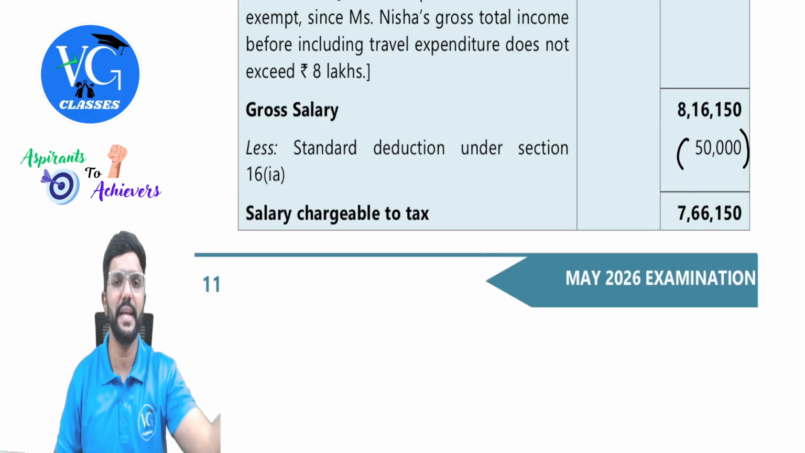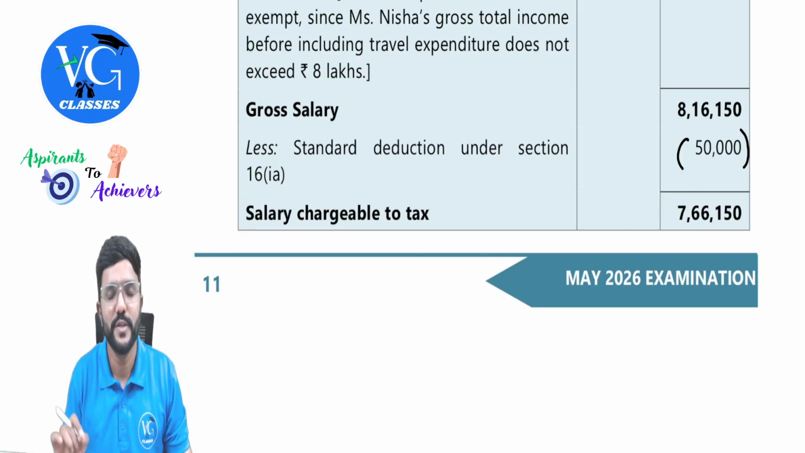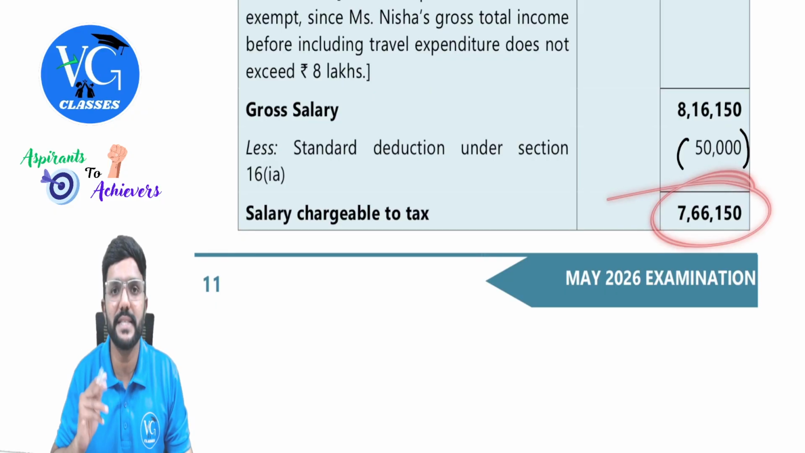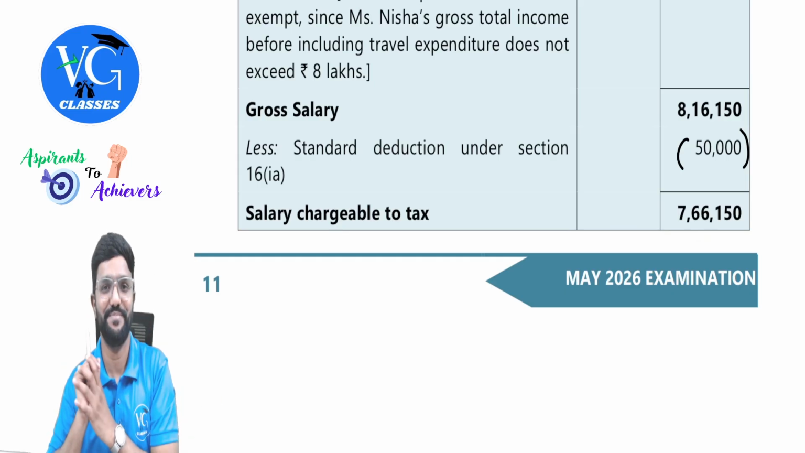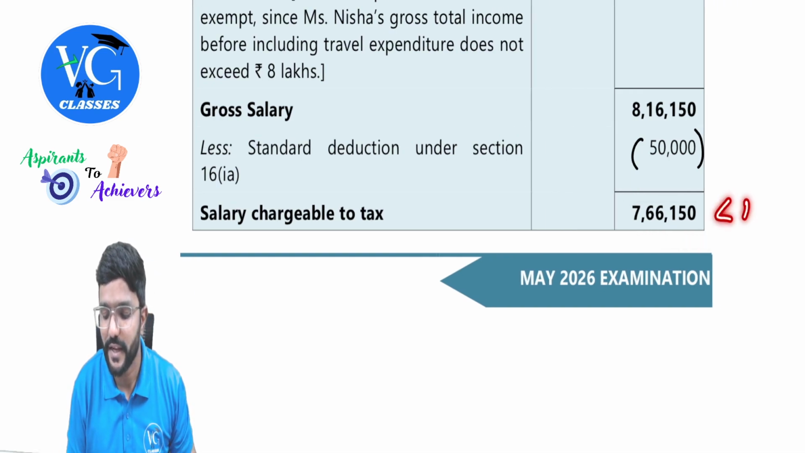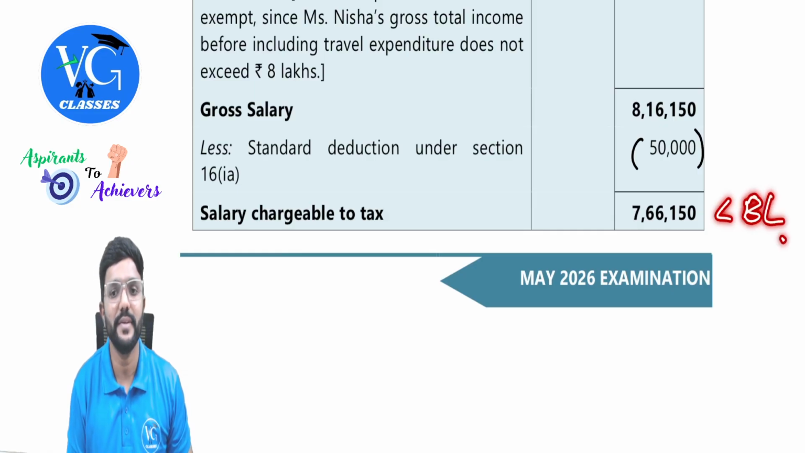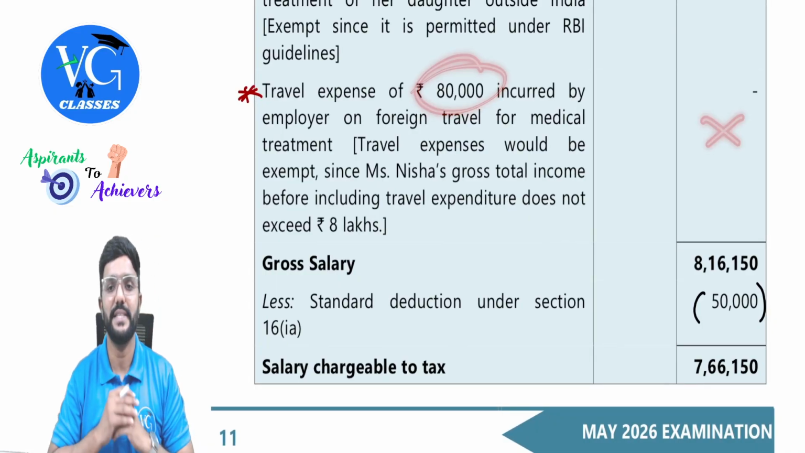7,66,150, and she doesn't have any other income. When information is not given in the question, we assume she doesn't have any other income. So what is her gross total income? 7,66,150. Not gross salary, gross total income. Yes. So 7,66,150 is less than 8 lakh, sir. Is less than 8 lakh. So the travel expenses of 80,000 will be exempt, guys.